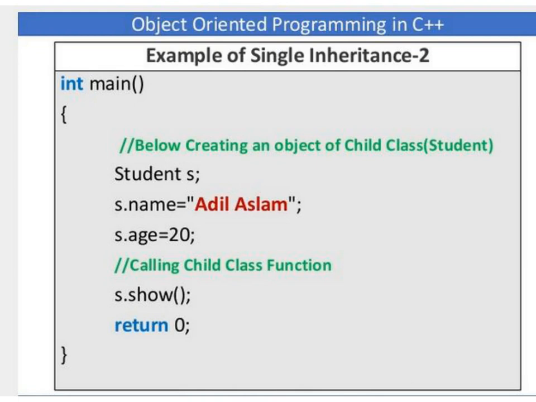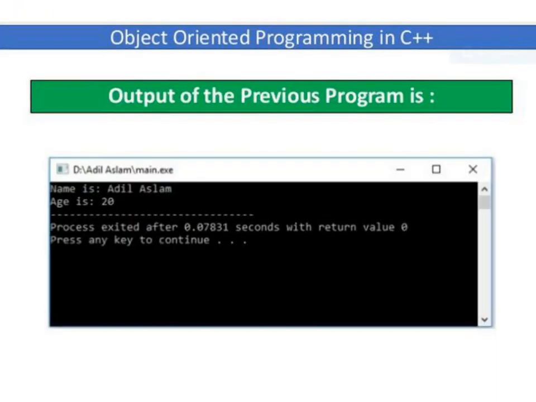Okay, it will access the data members of the parent class, and then the values are assigned for these data members name and age. Then by using s.show, it will print the values of name and age. Okay, so this is the output. It will print name is Adil Aslam and age is 20.